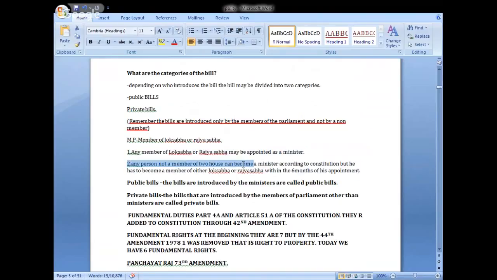Very, very important. Within 6 months he has to be elected to Lok Sabha or Rajya Sabha. It is a very important point. Kindly remember.